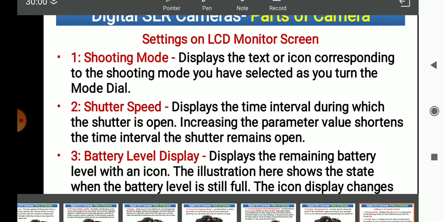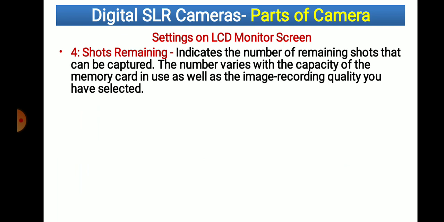Then which setting can we see on the LCD monitor? Shots remaining. Shots remaining means how many photographs we are able to take. It indicates the number of remaining shots that can be captured. Shots means how many photographs we are able to take with this camera. So that is also going to be indicated by the remaining shots.